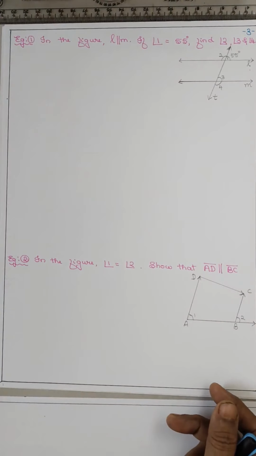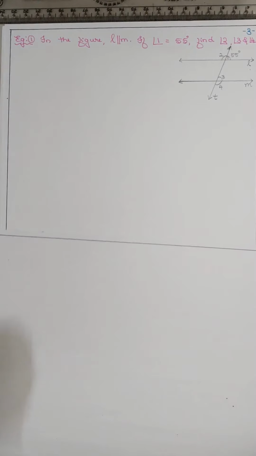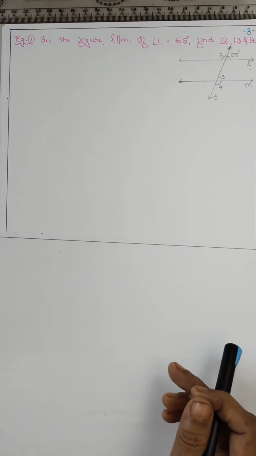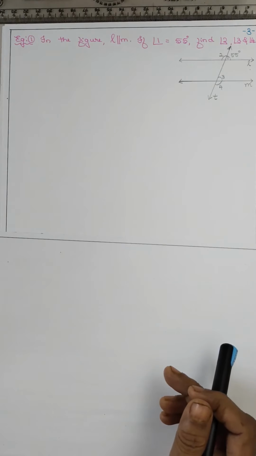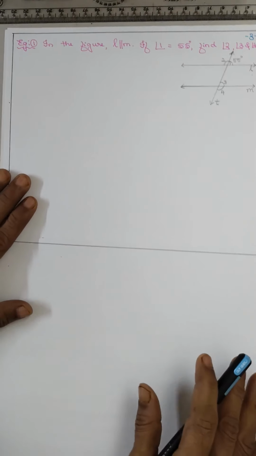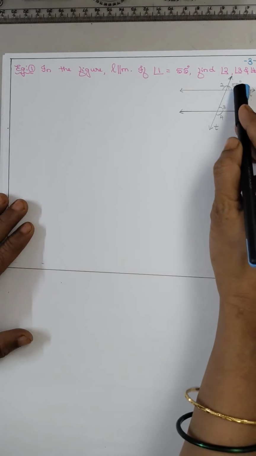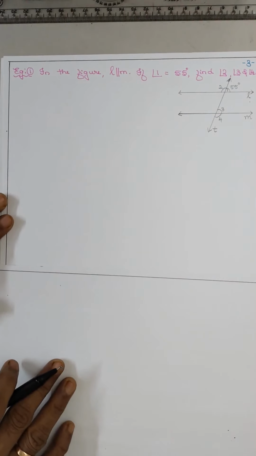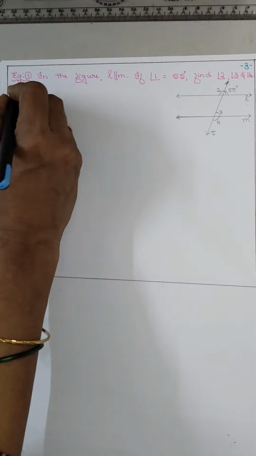Example 1. In the figure, L is parallel to M and angle 1 is equal to 55 degrees. Now find angle 2, angle 3, angle 4. Lines L and M are parallel, angle 1 is given. So first, in these sums, we have to write what all are given.